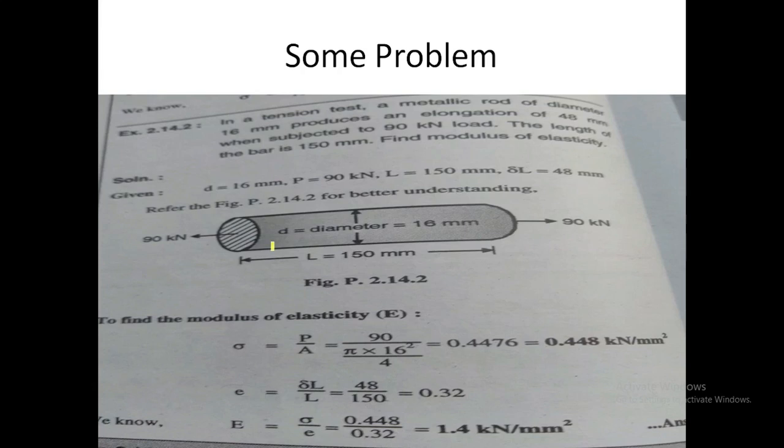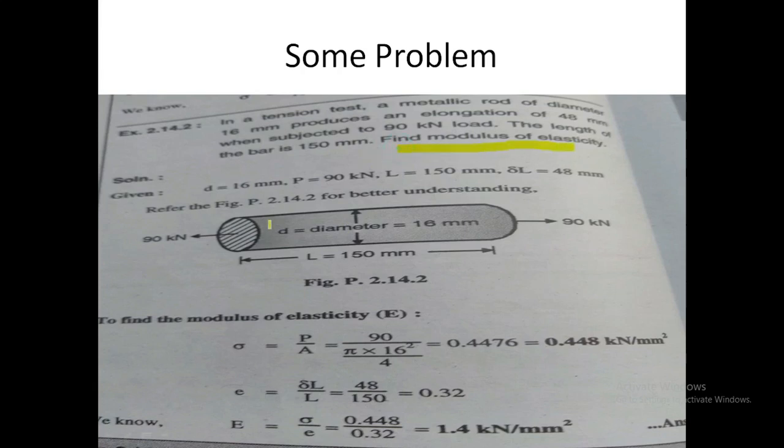The first problem is: in a tension test, a metallic rod of diameter 16 mm produces an elongation of 48 mm when subjected to a 90 kN load, and the length of the bar is 150 mm. Find the modulus of elasticity.